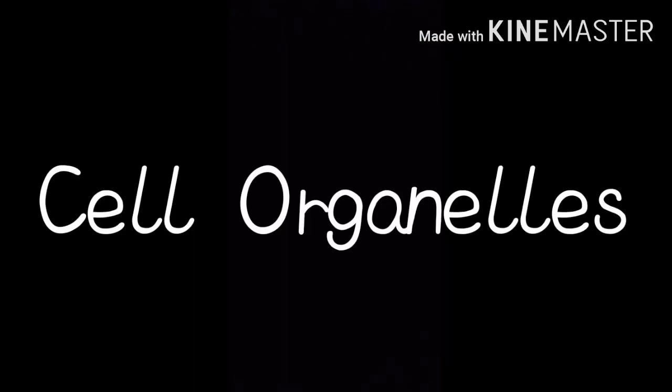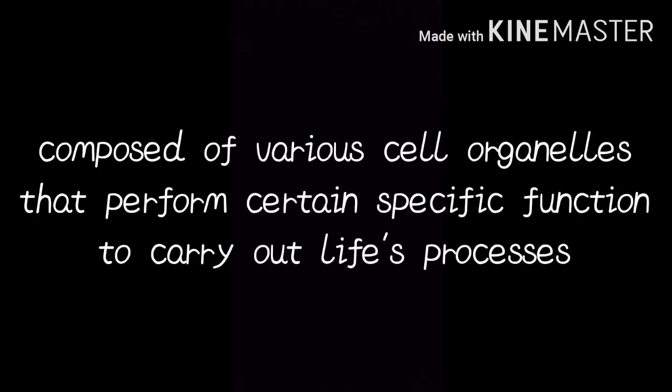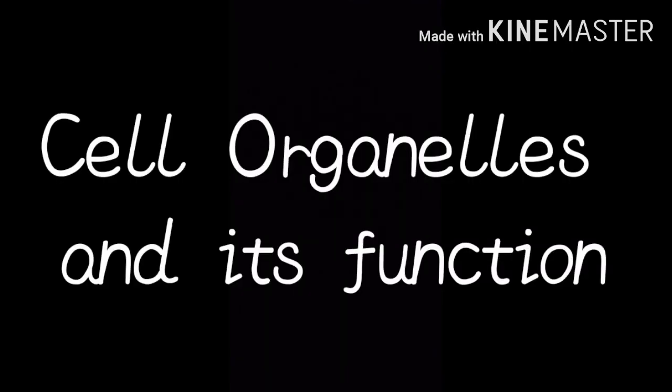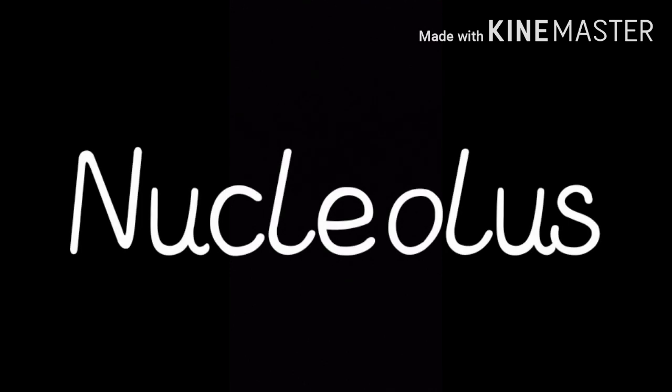Cell organelles. Cells are composed of various cell organelles that perform certain specific functions to carry out life's processes. The different cell organelles along with their principal functions are as follows. Cell organelle and its function. Nucleolus.